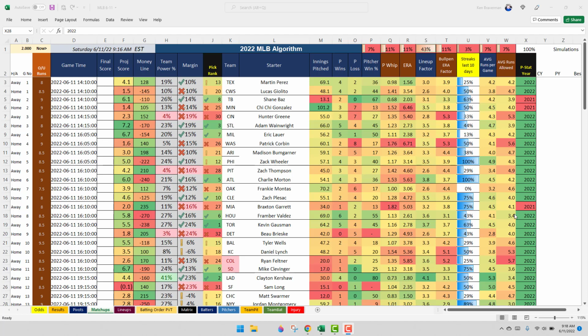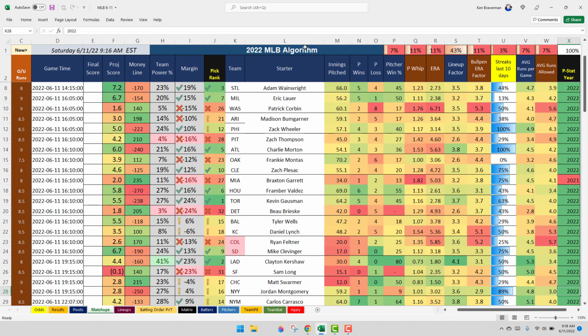Saturday, June 11th. Let's talk about the MLB algorithm. Let's talk about it quick. It's a busy morning, already out and about. No confirmed lineups yet, so this is all expected lineups.